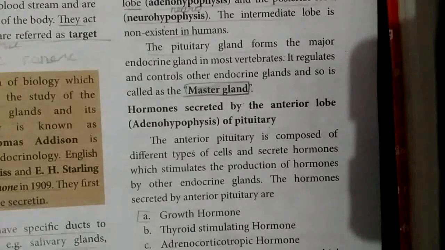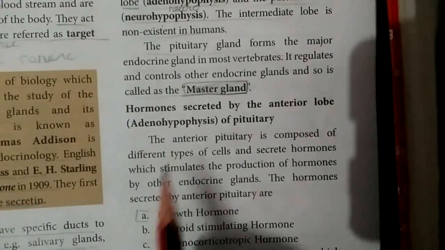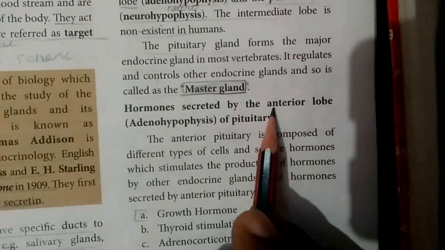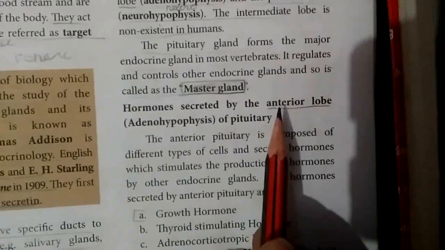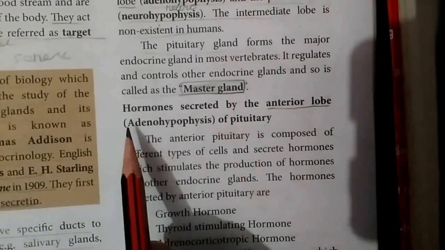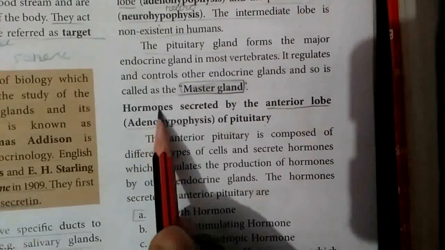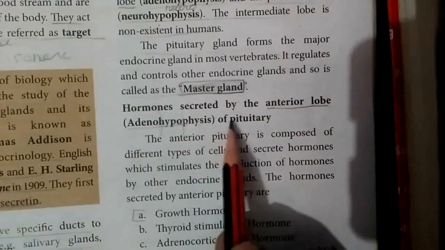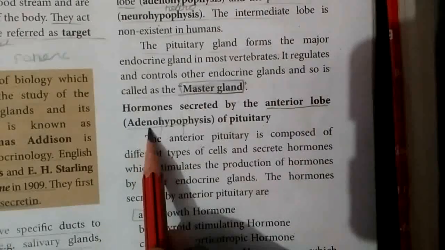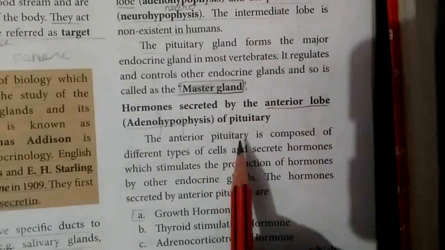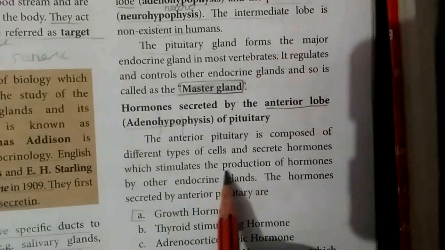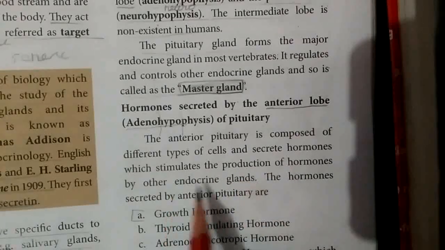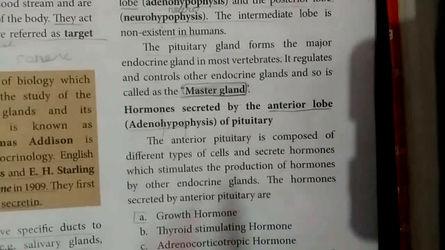Next, the hormones secreted by the anterior lobe. The pituitary is divided into two lobes. The first one is the anterior lobe, the other one is the posterior lobe. The anterior lobe secretes trophic hormones. The anterior lobe is otherwise called the adenohypophysis. The anterior pituitary is composed of different types of cells and secretes hormones which stimulate the production of hormones in other endocrine glands.